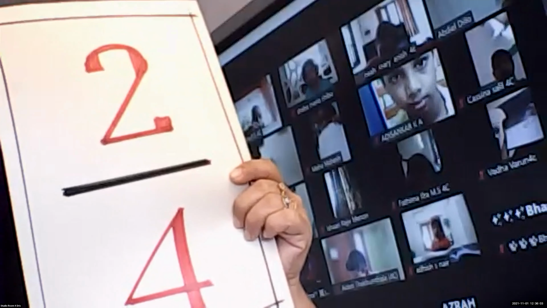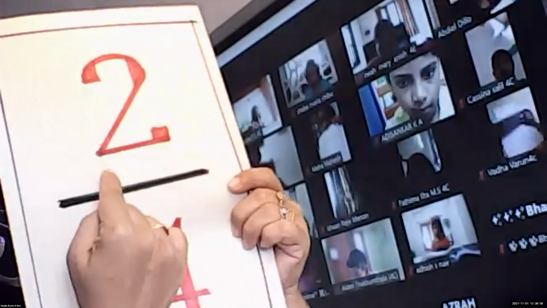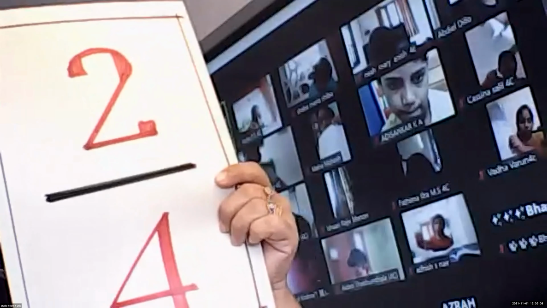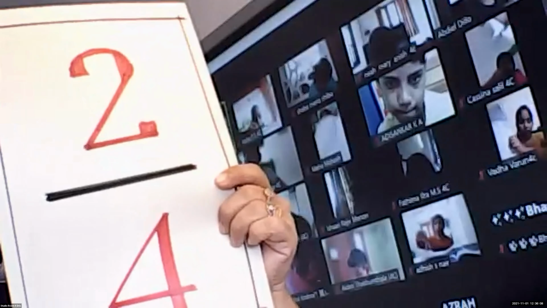Jovial, can you say this in word form? Who can tell me? 2/4. How to read this number? 2/4. So children, I told you to draw 2 by 4. So how many parts you have to shade? 2 parts you have to shade. Okay, Abdul, I can see. Very good. Now, which is the numerator, children, here? 2. And which is the denominator? 4.